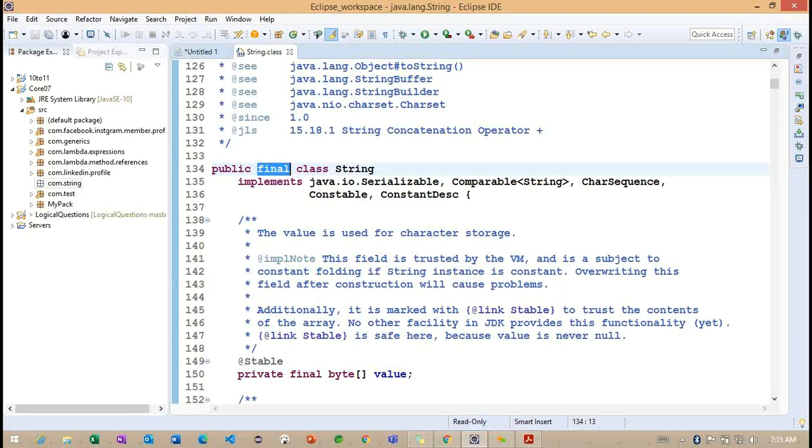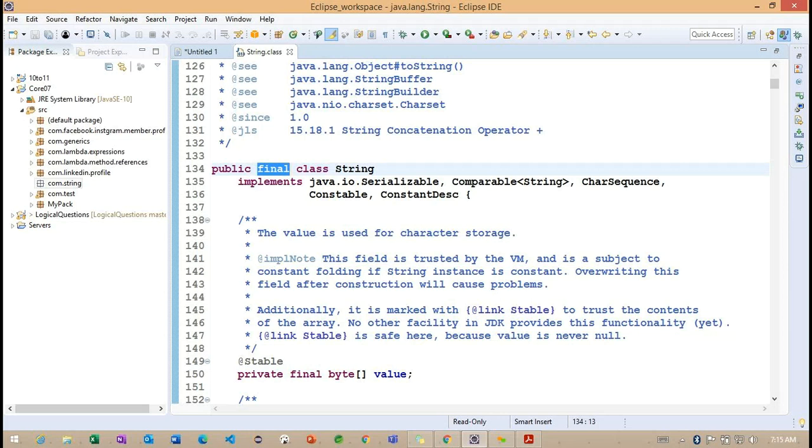We have two options here. What are the two options? One is StringBuffer and the other is StringBuilder. Using StringBuffer and StringBuilder, we can modify the data based on the existing object references. StringBuffer and StringBuilder are not immutable data types; they are mutable data types.